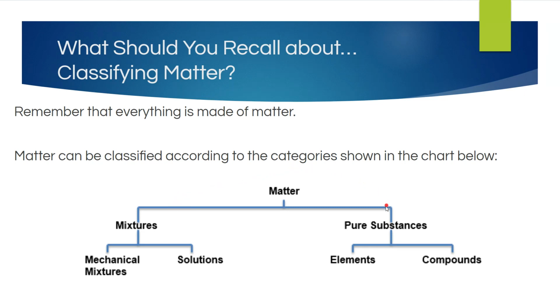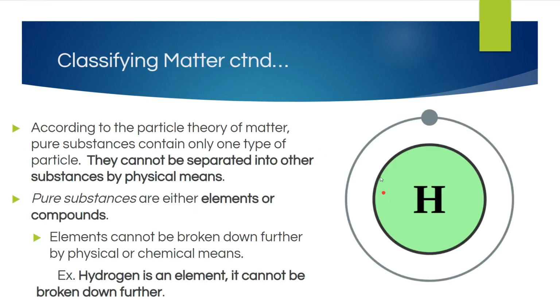Pure substances, we have elements and we have compounds. According to the particle theory of matter, pure substances contain only one type of particle. They cannot be separated into other substances by physical means. Pure substances are either elements or compounds.